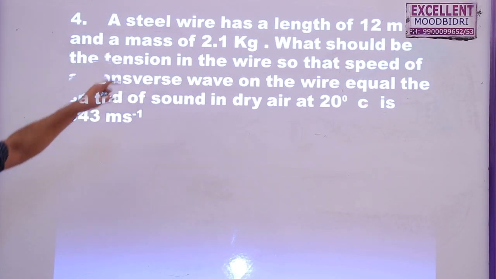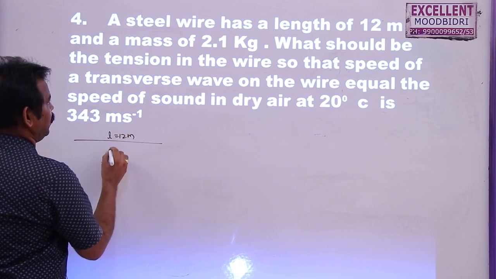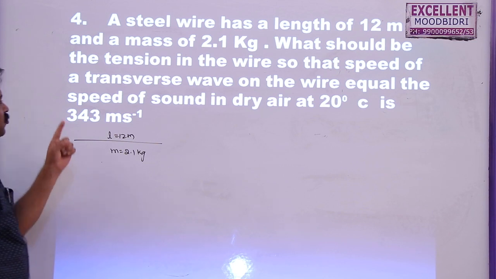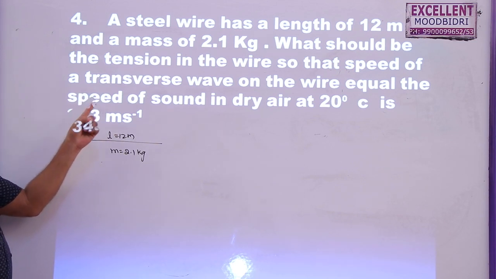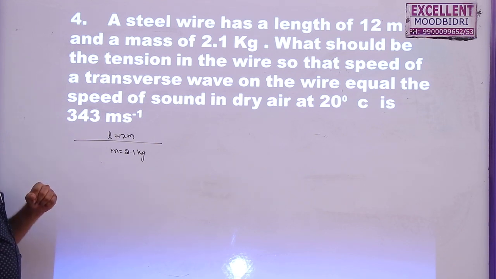One, a steel wire has a length of 12 meter and a mass of 2.1 kg. What should be the tension in the string so that the speed of the transverse wave on the wire is equal to the speed of sound in dry air at 20 degrees centigrade, which is 343 meter per second?